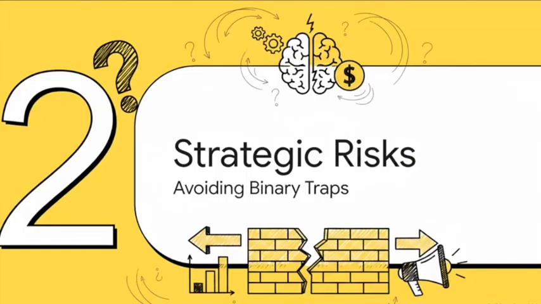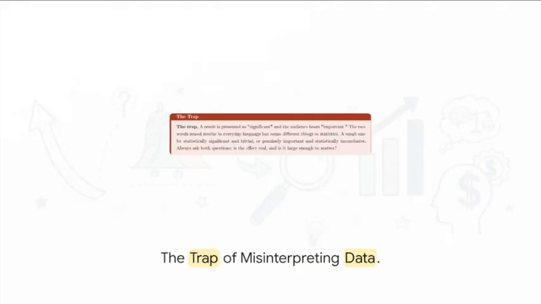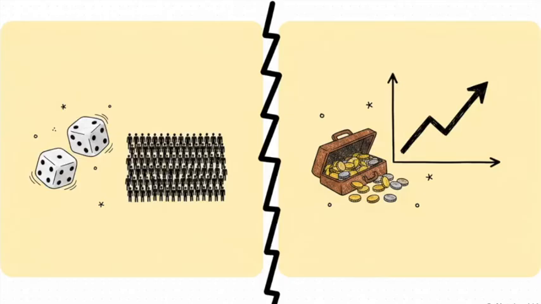This brings us precisely to Section 2, the strategic risks of binary thinking. We often fall into what is correctly identified as the trap. An analyst presents a result as significant, and the executive audience immediately hears the word important. You see, in our everyday conversational language, these two words are synonyms, but in statistics, they occupy entirely separate universes. This linguistic trap leads to a highly dangerous strategic conflation in the boardroom. We end up optimizing trivialities while completely missing substantial opportunities. We must draw a formal, uncompromising distinction here.